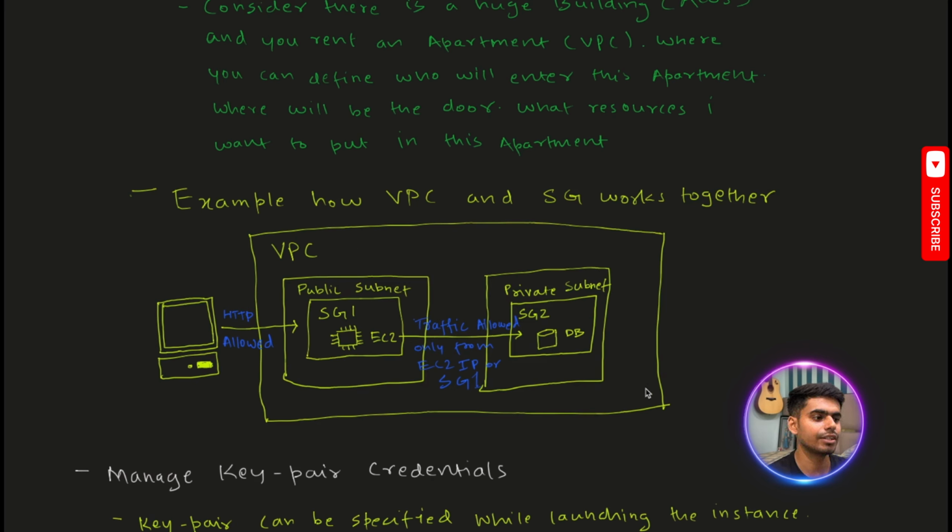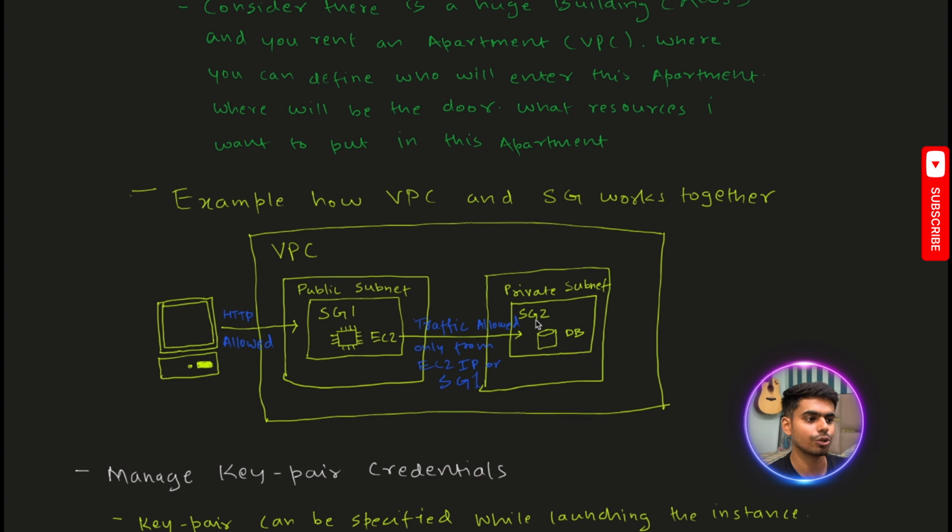So now let's discuss an example of how VPC and SG work together to provide us security. Consider this bigger rectangular cake as a VPC. In this VPC, we have two different subnets. One is the public subnet, then comes the private subnet. Now consider a use case where we have an application dealing with data in a DB. We don't want this DB to be accessible through the public internet. Only our web application can access this DB.